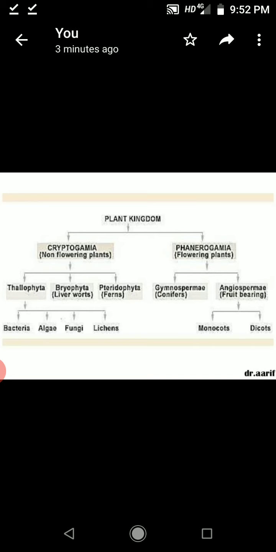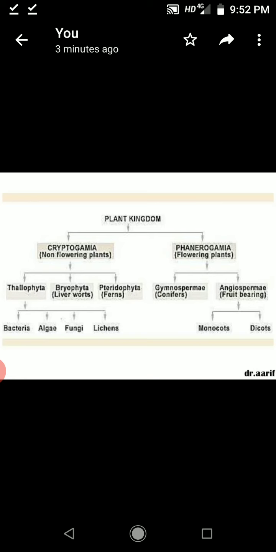The next part is phanerogamia, which bears flowers, and these are also called flower bearing plants. They are categorized again into two kinds: gymnospermae and angiospermae.